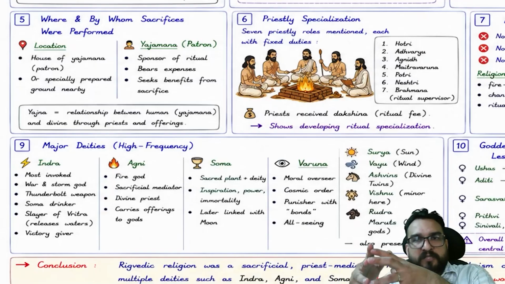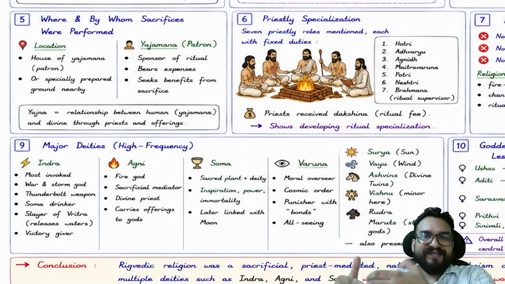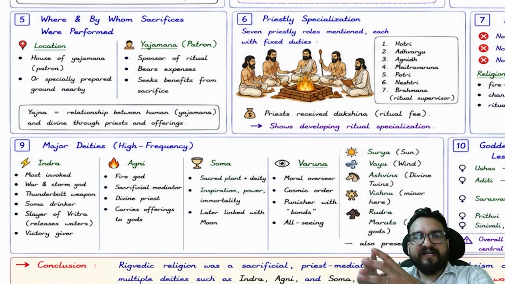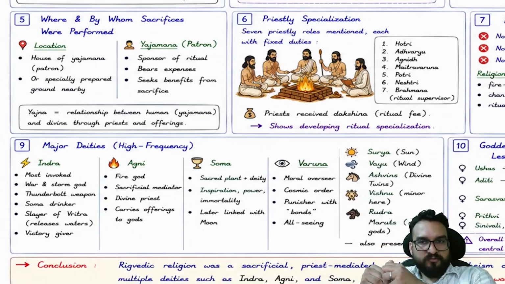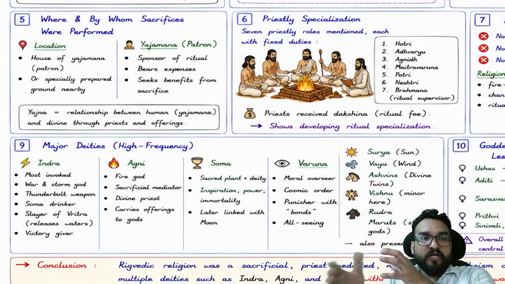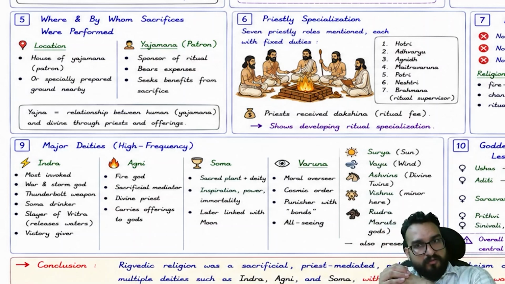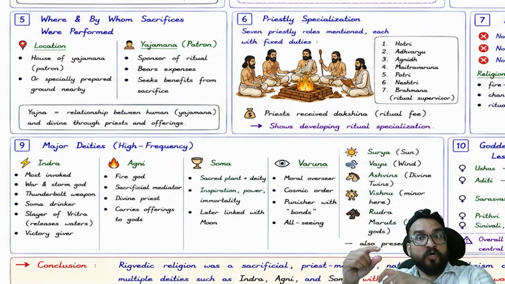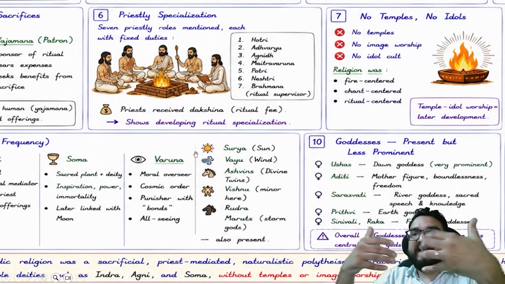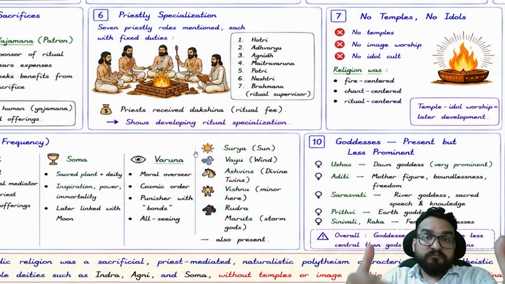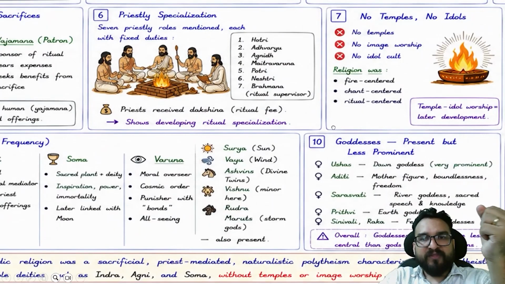Why? Because now the people, society must have decided, and who is deciding it? The elite class is deciding it, that now we should prefer the gods who will be preferring peace, right? For example, you will be finding Prajapati becomes important later on. So Vishnu becomes important later on than Indra, right? Krishna becomes important later on than Indra, right? So these are the changes which you will be finding in the society as well. Harmony rather than aggression, peace rather than raids or wars, right? This you will be finding.